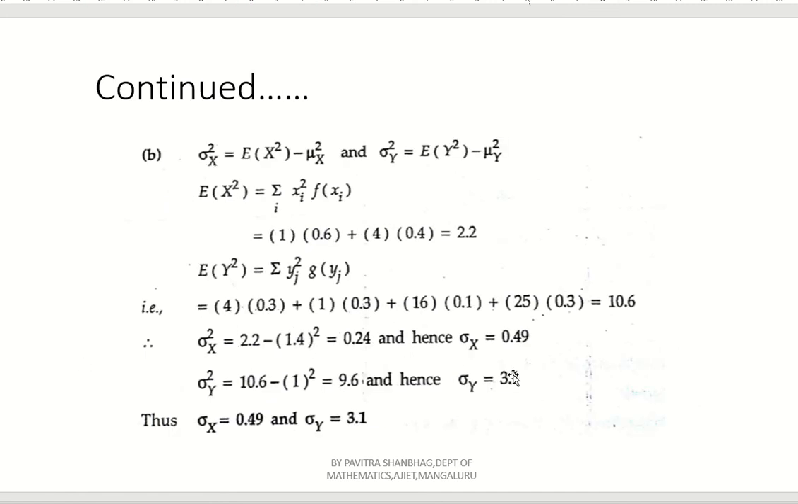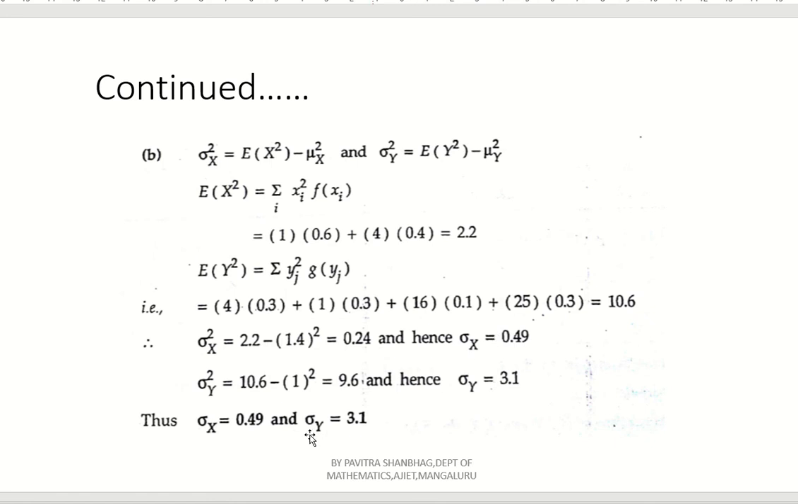Therefore, what is sigma x? That is 0.49. Similarly, how to find sigma y square? That is E of y square minus E of y whole square. E of y square is nothing but 10.6 minus 1 whole square. So 10.6 minus 1, that is 9.6. So what is its square root? Sigma y equal to 3.1, and sigma x equal to what? Root of 0.24, that is 0.49.